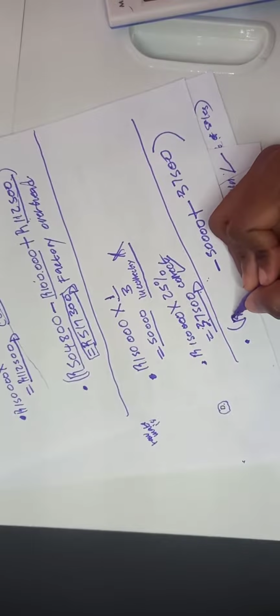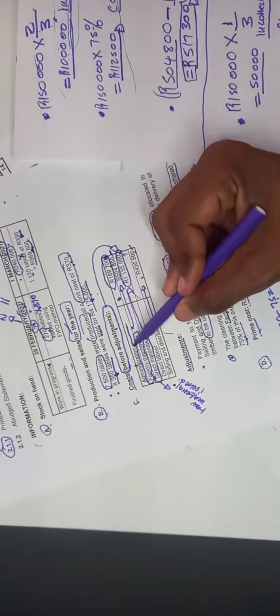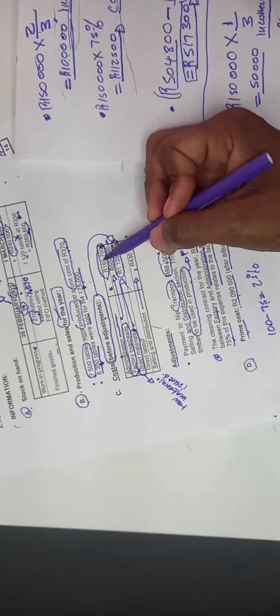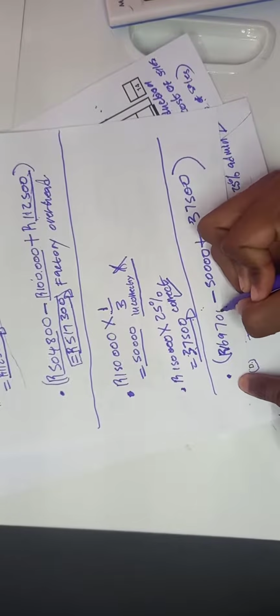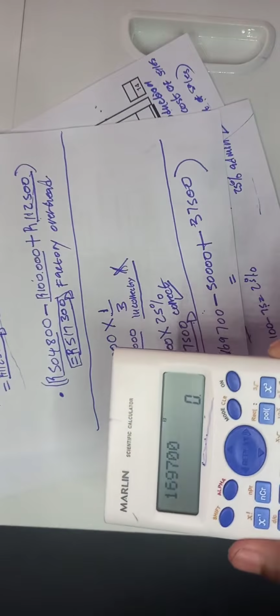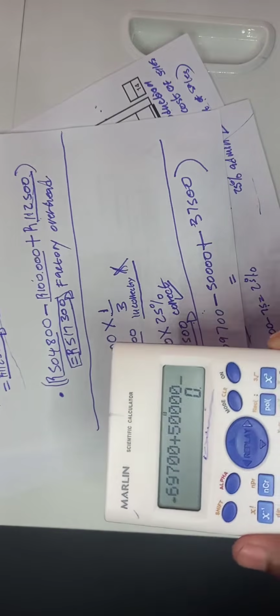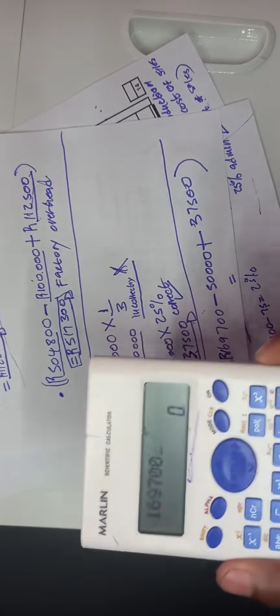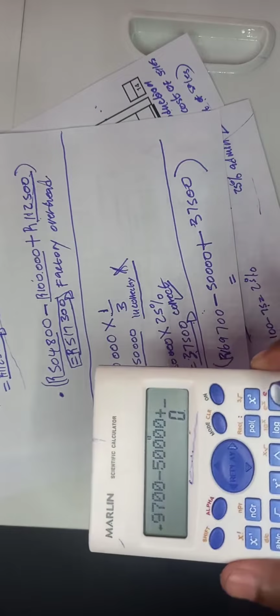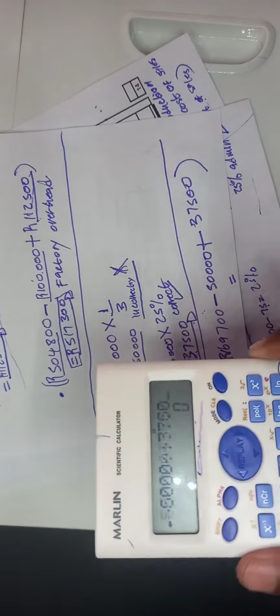First of all, let's get the administration cost. The administration cost before adjustment is 169,700. So let's punch our calculator. It's 169,700 plus 50,000, minus the wrong one, which is 50,000, plus the right one, which is 37,500.